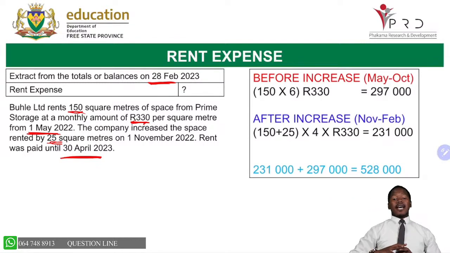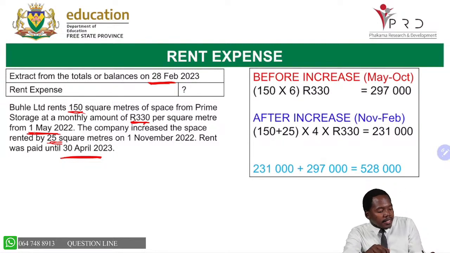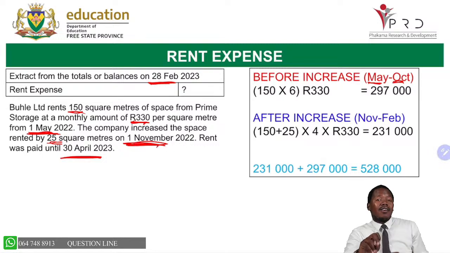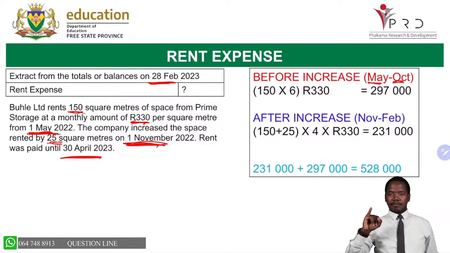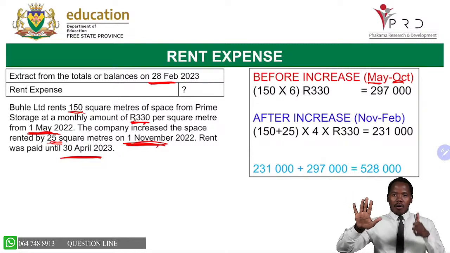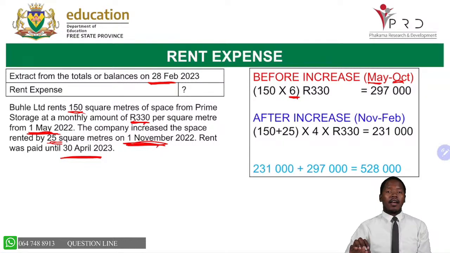Now we are going to look at our payment before there was any increase. Which months am I looking for? Remember, starting from May up until October. Why October? Because the increase started from the 1st of November. Let us count together: May, June, July, August, September, October. So how many months are we having? We're having 6 months.